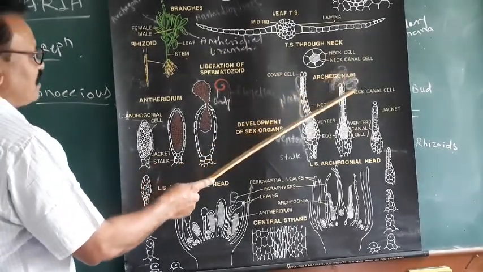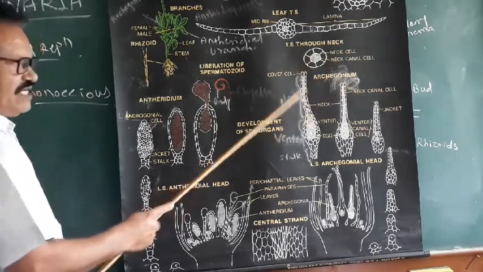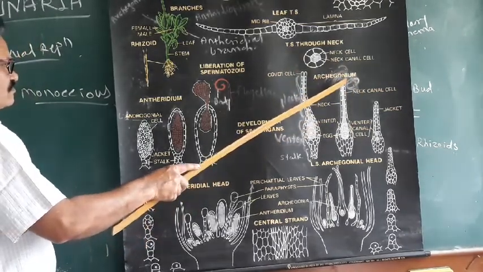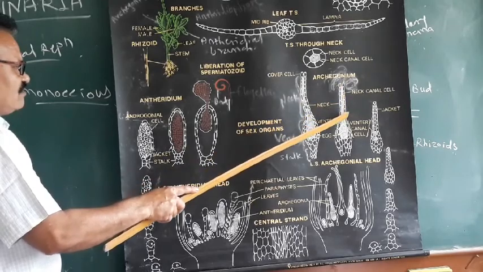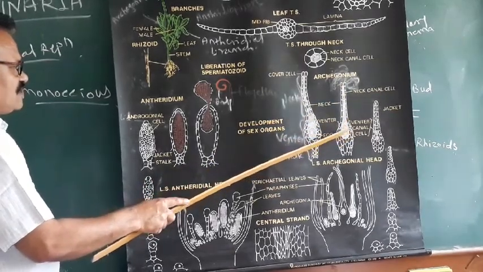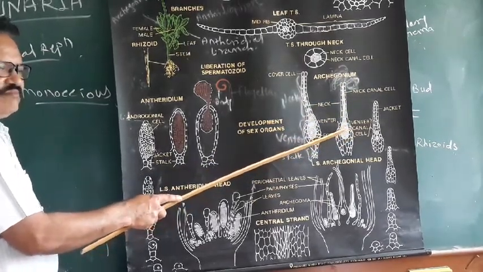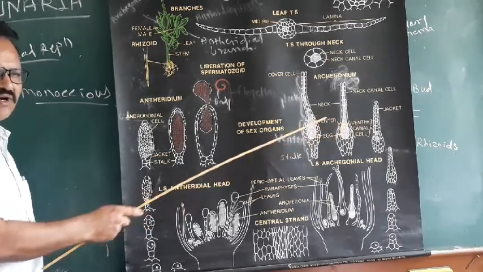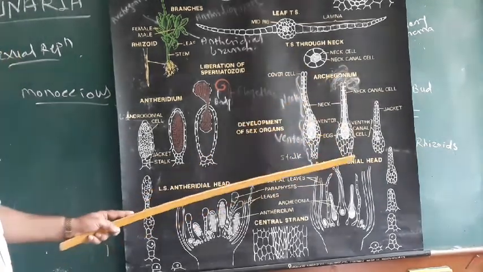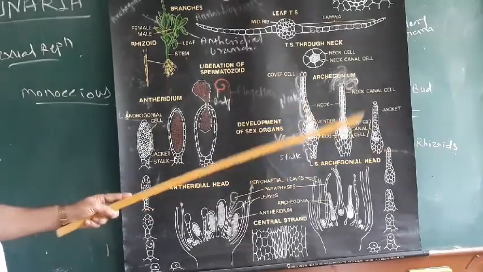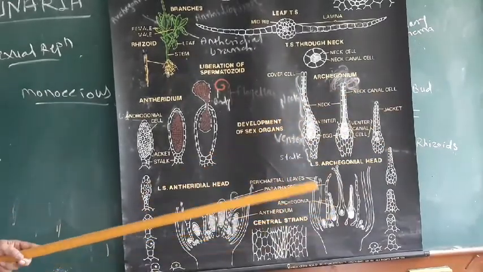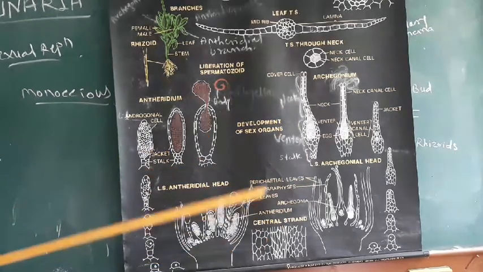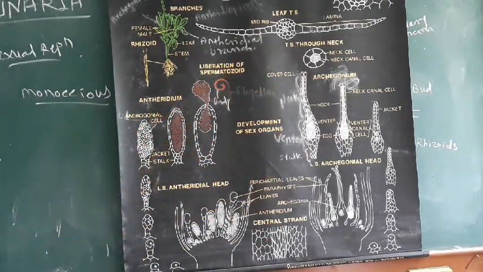Many spermatozoids gather around the neck of the archegonium, and then they enter into the neck. Only one fuses with the egg, and by fusion of the male nucleus and female nucleus the zygote is formed, and this zygote is diploid. In this way fertilization occurs, and sexual reproduction in Funaria takes place.